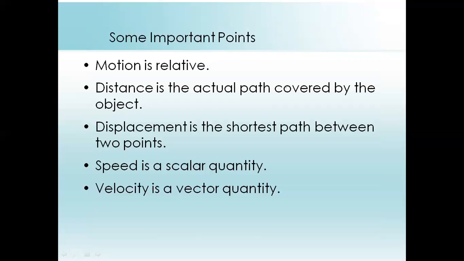Similarly, distance is the actual path covered by the object and displacement is the shortest path between two points. We will come across this later, and speed is a scalar and velocity is a vector. We will also come across this point. So first of all, about distance. So actual path means if there are 2 points A and B, and similarly in case of displacement also there are 2 points A and B.